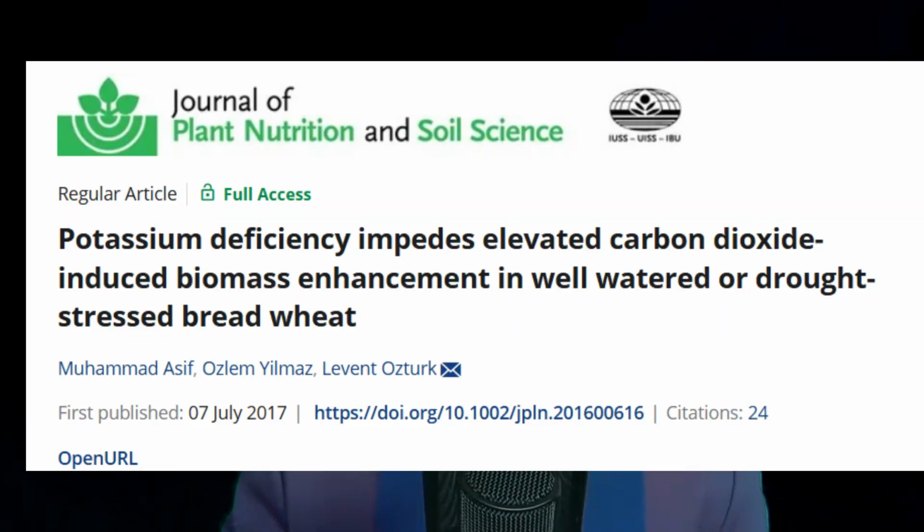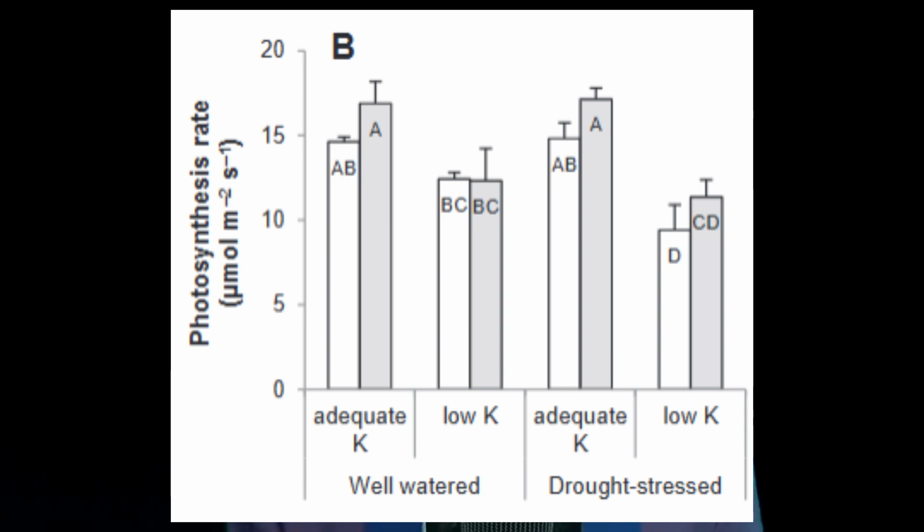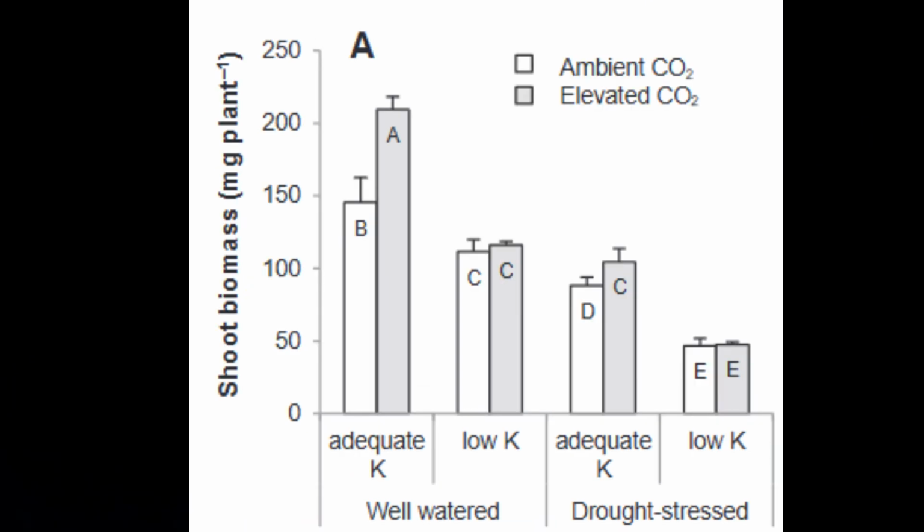conditions. In a second study of ours, we found that wheat plants which were suffering from potassium deficiency did not show any positive response to high CO2. Similarly, in other conditions such as nitrogen or phosphorus deficiencies, the positive effect of high CO2 will not be visible.